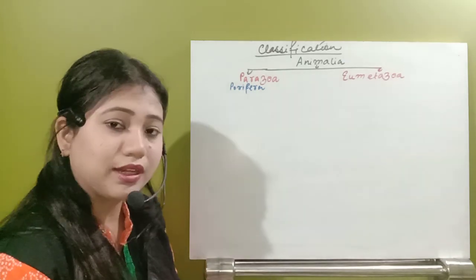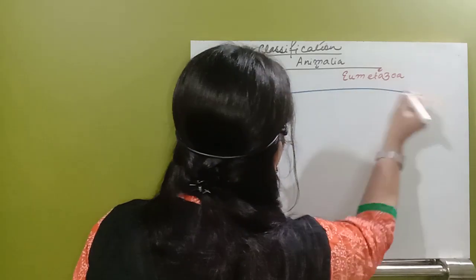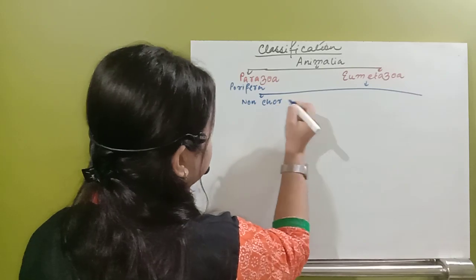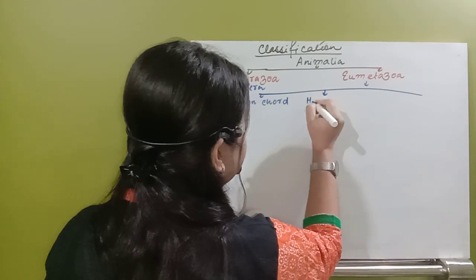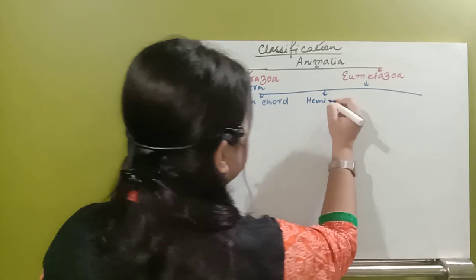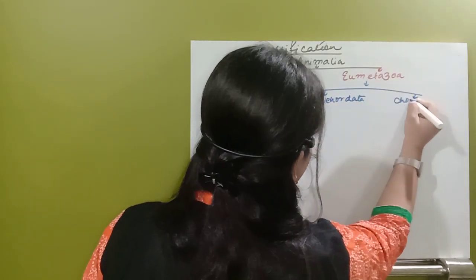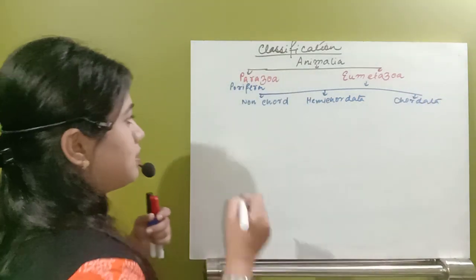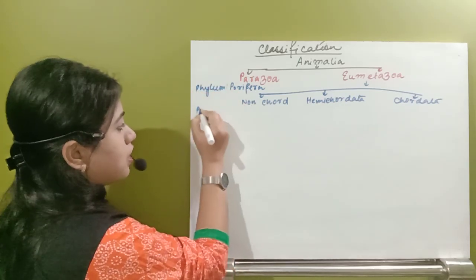Now just see the Eumetazoa. Eumetazoa are divided into three groups. The first one is non-chordates; they do not have the notochord. Some of them have a structure that resembles the notochord, but exactly it is not the notochord, so they are known as Hemichordata. And the last one is Chordata. Let us see how many organisms are included in the non-chordates. In that we will have lots of phyla.